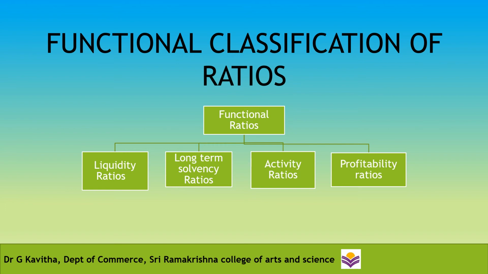Coming to the last one, that is the profitability ratios. So you know what is meant by profitability of the concern. These ratios will measure the results of business operations or the overall performance and effectiveness of the firm. The examples of profitability ratios are gross profit ratio, operating profit ratio, operating ratio, net profit ratio, expenses ratio, etc.